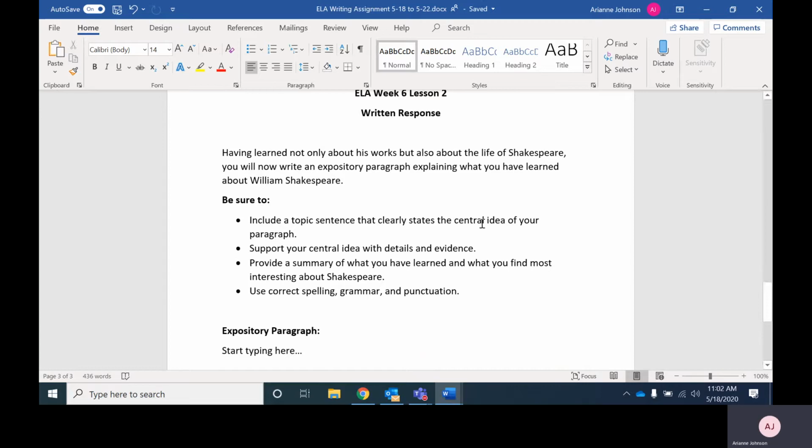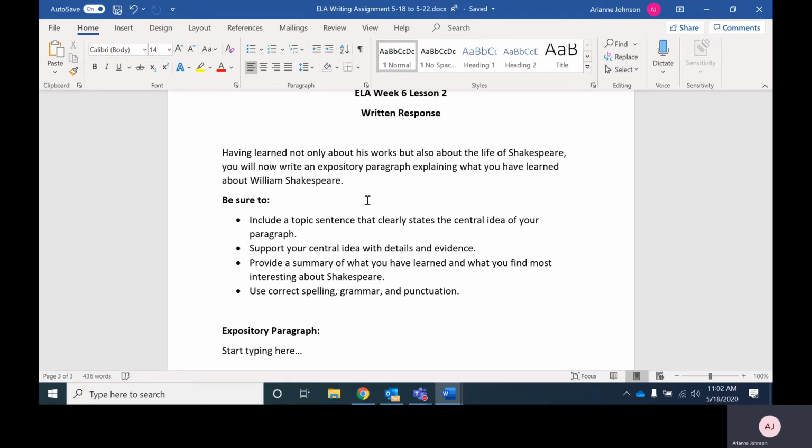So this paragraph is different. You're not arguing anything, you are explaining. So you will write an explanatory, expository paragraph explaining what you've learned about William Shakespeare. So basically, you're just going to inform me or teach me a little bit about what you learned about Shakespeare.